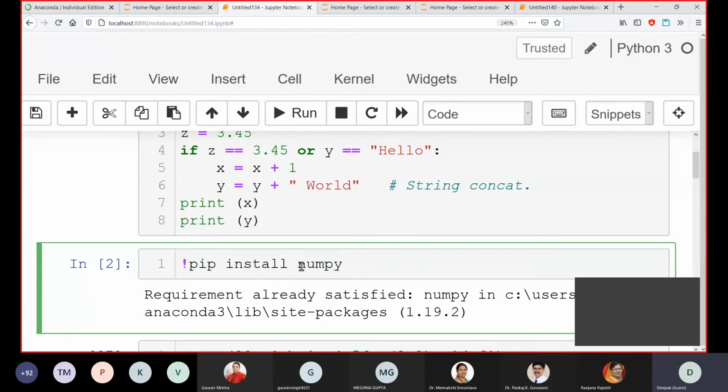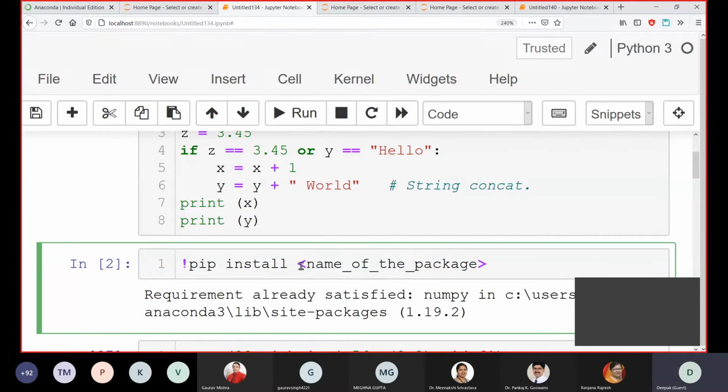So here, the name of the package will be there. This is the format of the command. Name of the package without any gaps.